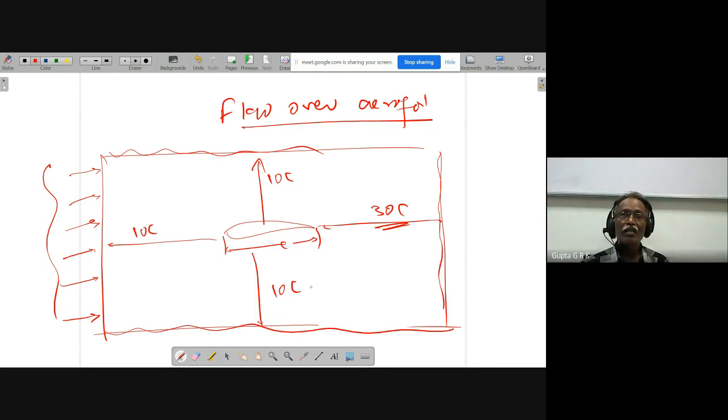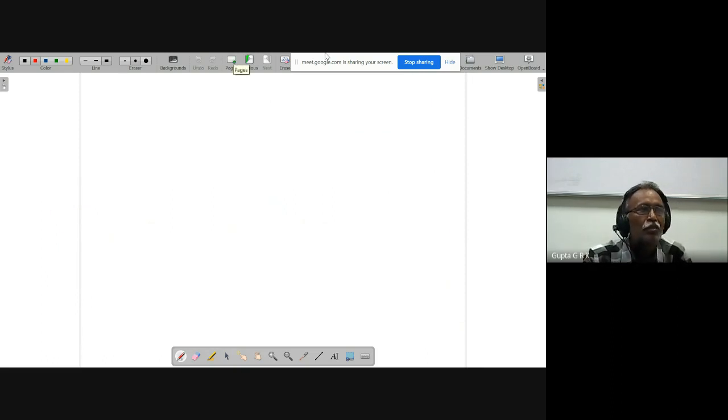And I have to calculate. Actually, I am interested in finding out the flow over an aerofoil. On the body, if I know the velocity distribution and pressure distribution, that is sufficient. But to have those values, I have to consider such a big domain, and I have to solve the whole domain for velocity and pressure distribution. Then only I can get it on the aerofoil. And how much region I have to take, I have to understand the physics properly. Then only I can choose. So this is one of the important things I want to tell you.